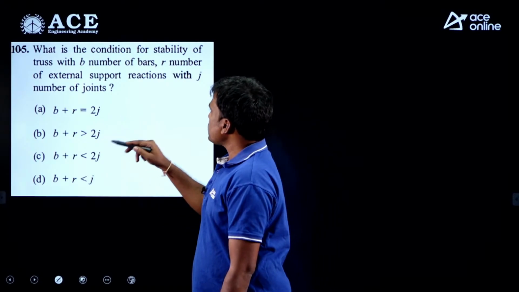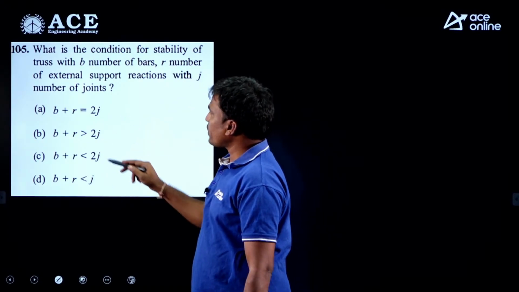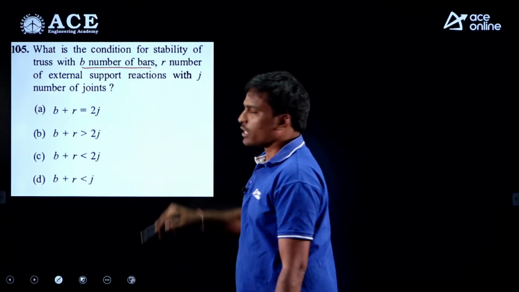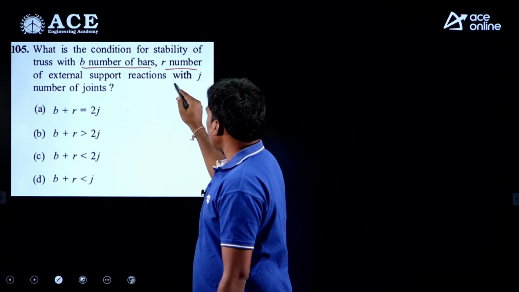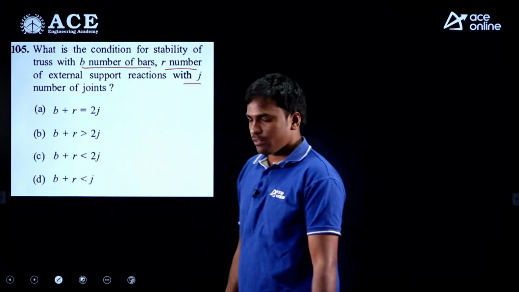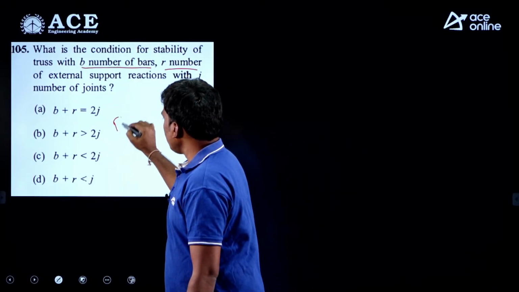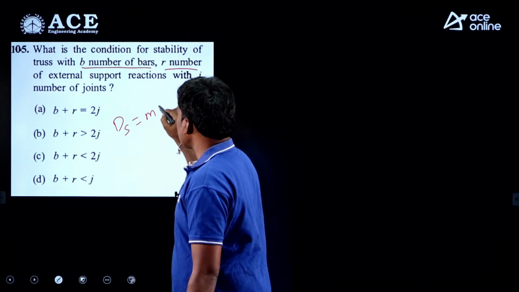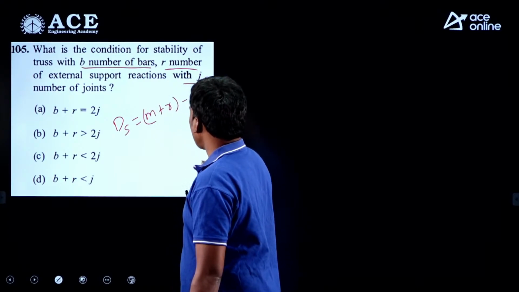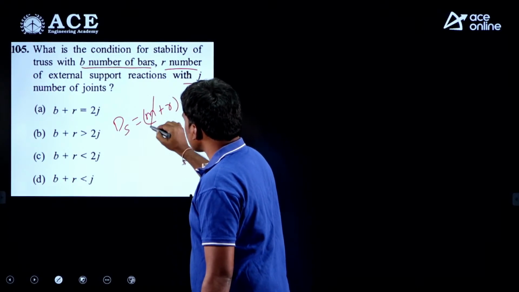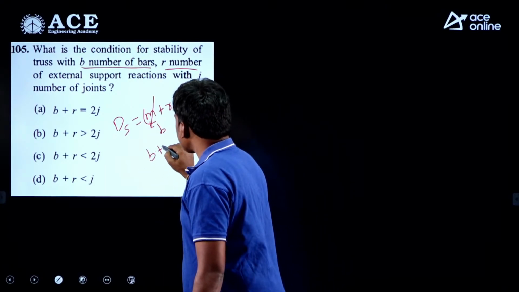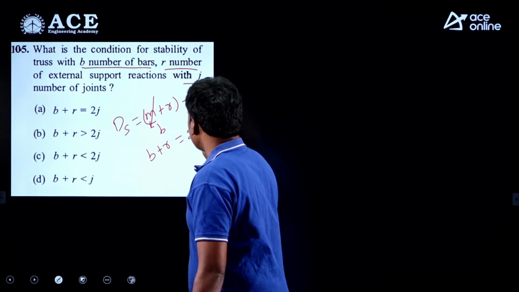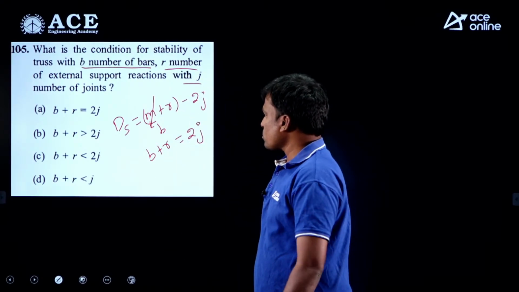Next, what is the condition for stability of truss? Here the number of members is given as B, the number of reactions as R, and the number of joints as J. We have one formula for trusses, Ds equals m plus r minus 2j, but in place of m it is given B. Then here B plus r equals 2j.